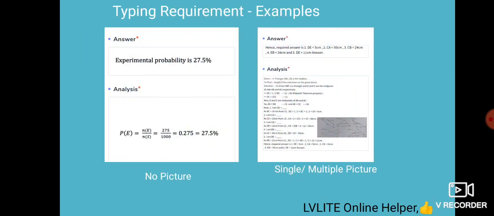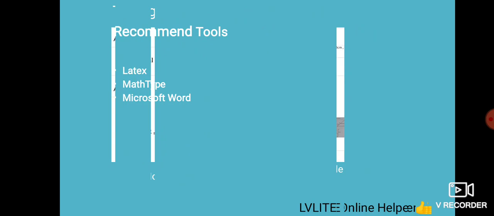Next point is the typing requirement. Example, the same thing that I showed you before is there. You have to upload. See, a picture, if required you have to upload, if not required you do not have to upload. Here it is a no-picture question, here it is a picture-type question. Here the answer picture is uploaded.